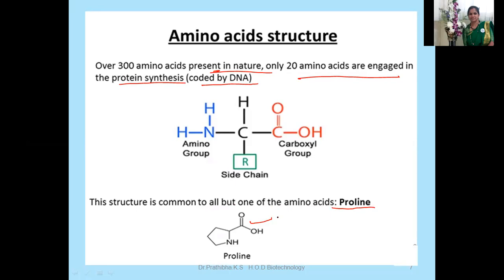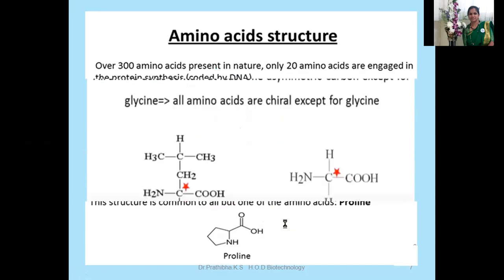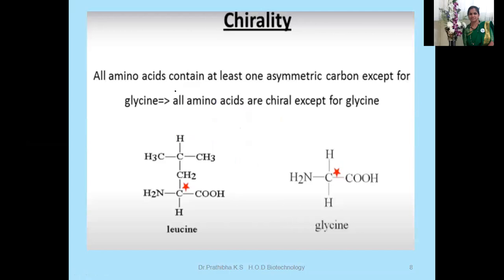And in this case, instead of an amino group, we can see the imino group. So this is the general structure of proline. Only in proline you cannot see the common general structure of the amino acids, but in all the other 19 amino acids, you'll be able to see it. Now let us understand chirality.